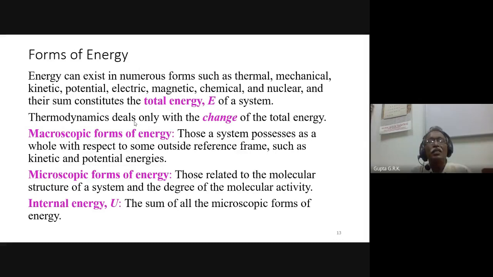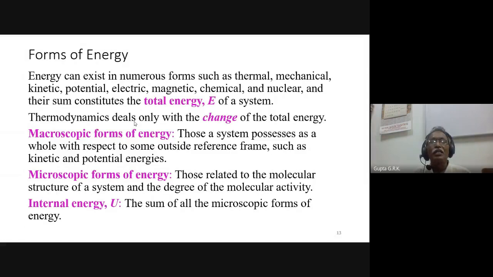Okay, we will discuss in detail the forms of energy. We have various forms of energy: thermal, mechanical, kinetic, potential, electric, magnetic, chemical, nuclear, and all their sums we call the total energy of a system. Normally we deal with the change of energy. Thermodynamics deals only with change of internal energy, change of enthalpy, change of entropy. All the equations find the change. That's why in the last class we talked about having to define reference states.